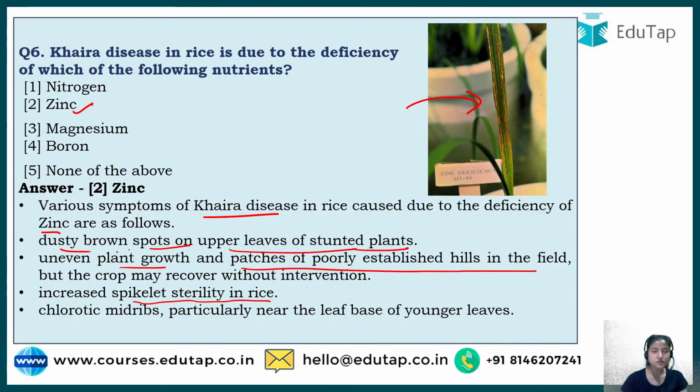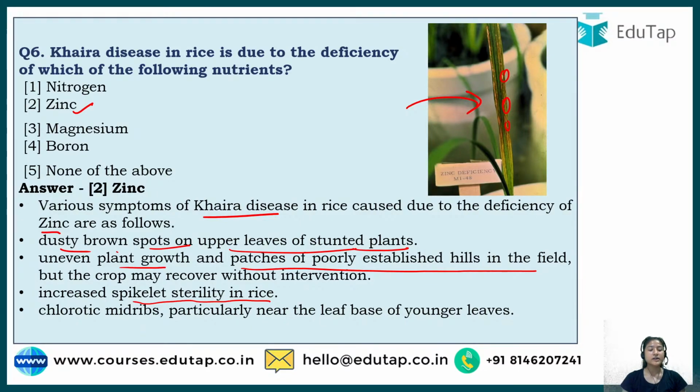Brown spots would be there, as you can see here. When you touch a flower which has pollen grains, you find dust on your hand, right? Similarly, if you touch these brown spots, your fingers will become dusty. This kind of dusty appearance shows when the plant is deficient in zinc.